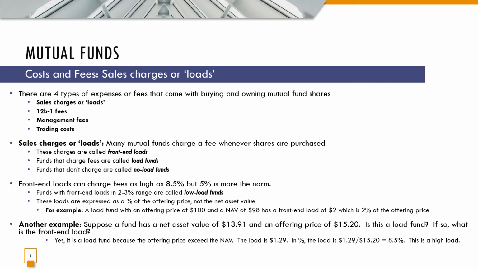Is this a load fund? If so, what is the front-end load? Well, yes, it is a load fund because the offering price exceeds the NAV. The load is $1.29, and in percentage terms, the load is $1.29 divided by $15.20, which results in 8.5%. So this is actually a pretty high load, as it turns out.